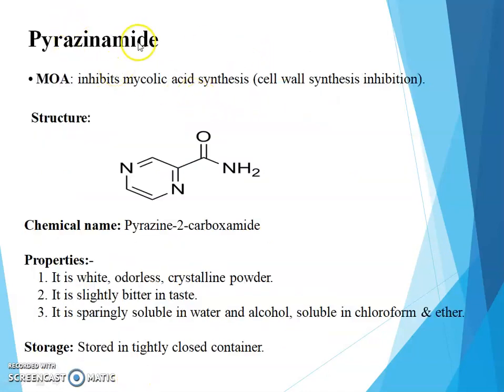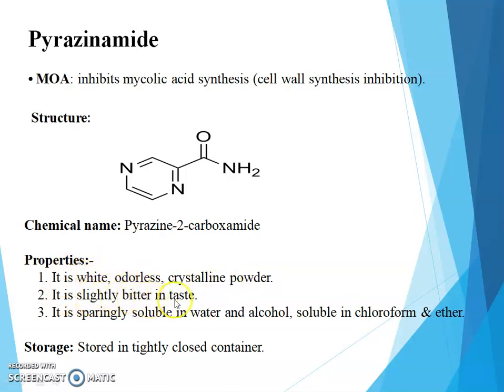Next drug is pyrazinamide. Mechanism of action, pyrazinamide acts by inhibiting mycolic acid synthesis, that is cell wall synthesis inhibition. Structure, this is the structure of pyrazinamide in which pyrazine is a parent heterocyclic ring. Chemical name is pyrazine 2-carboxamide. Physical property, it is white, odorless crystalline powder.